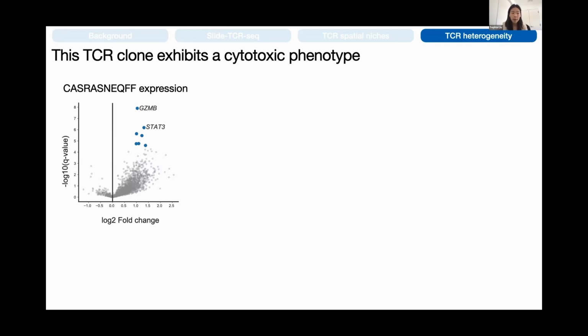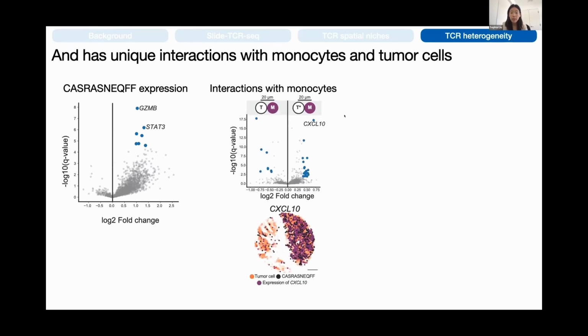But what about new questions about how this clone might be interacting with other cell types? So we can look at monocytes that are next to this clone and compare them against all of the monocytes next to all of the other T cell clones. What we find is that the monocytes next to this clone have much higher CXCL10 expression, which is a signal used to recruit T cells.